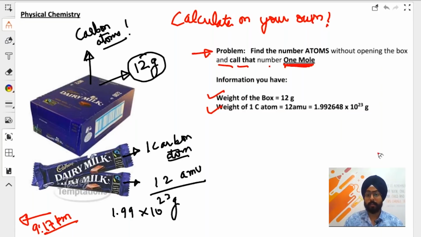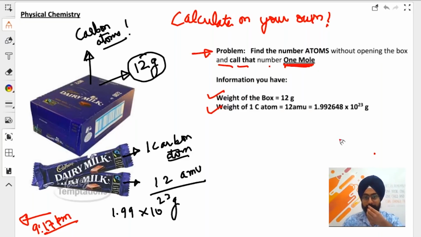If you haven't solved this on your own, I would encourage you once again to please try to solve this on your own. Some people might know what 1 mole is. Lots of you know because you've done this in 9th and 10th standard as well. But the way you put the process in your mind is super important for JEE. JEE asks questions on basics. It won't ask you questions that are formula based. It will ask you questions from the very basics, and that is why it is necessary to understand the basics through and through.